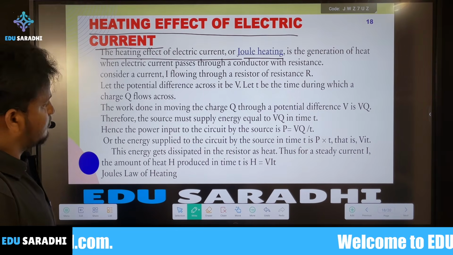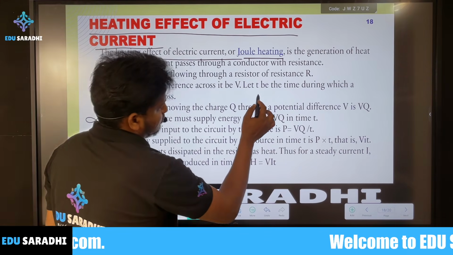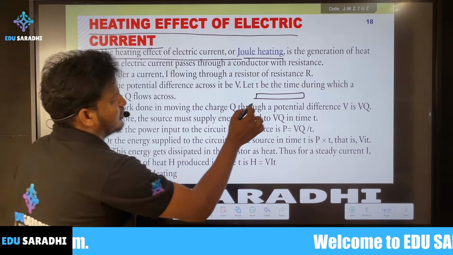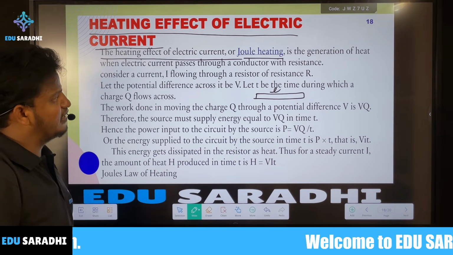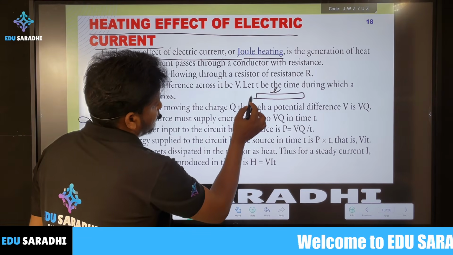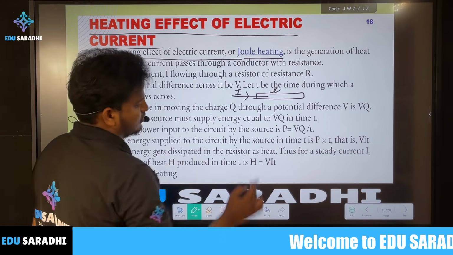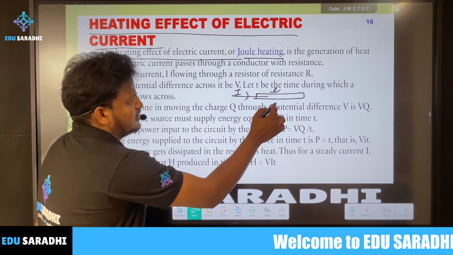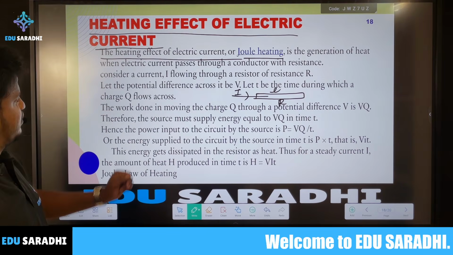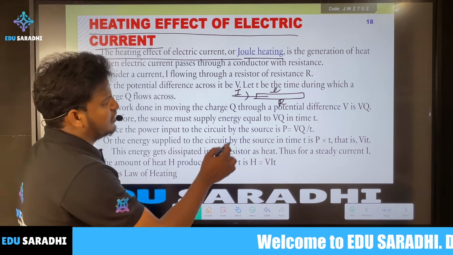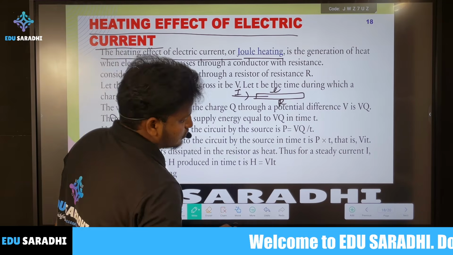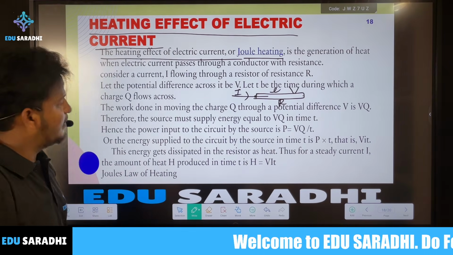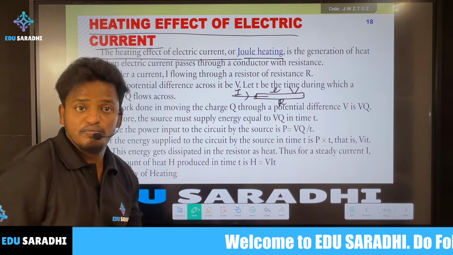Now suppose we take a conductor of length L, with current I flowing through it, and its resistance is R. The potential difference across these two ends is V. How much work is needed to move the charge?